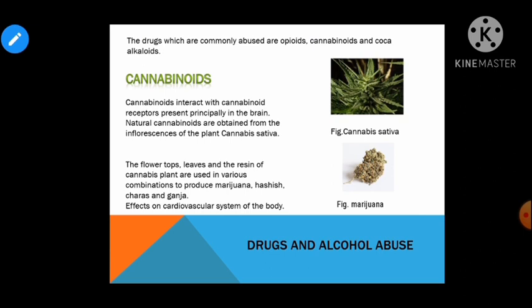Leaves, flower tops and resin of cannabis are used in combination in the production of marijuana, hashish, charas and ganja. These drugs are taken by inhalation and oral ingestion and affect the cardiovascular system of our body, right?